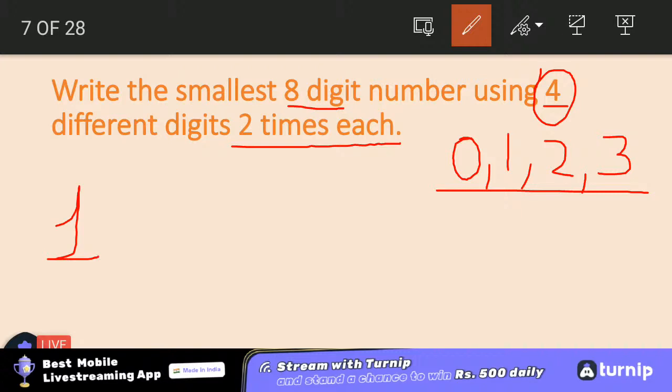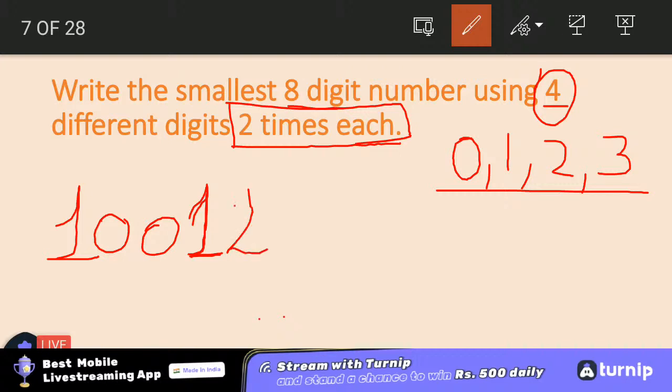Since I have put 1 at the first, now I'll be putting up 0. Why I'll be putting up 0? And how many times I can put up 0? 2 times. Because there is a criteria in the question that I can use each digit 2 times only. Now I have used 0 2 times. I have used my 1 2 times. Because for making the smallest number, smallest digits must be used first. So first of all, I have used 0 and 1, followed by 2 times 2 and 2 times 3. So this would be the smallest 8-digit number. Am I clear?